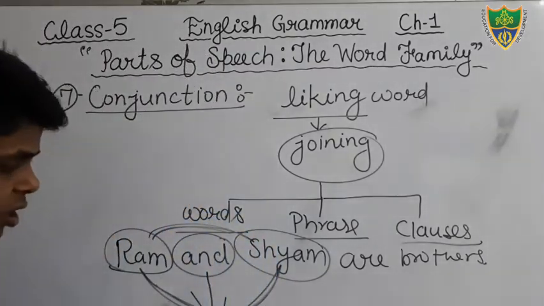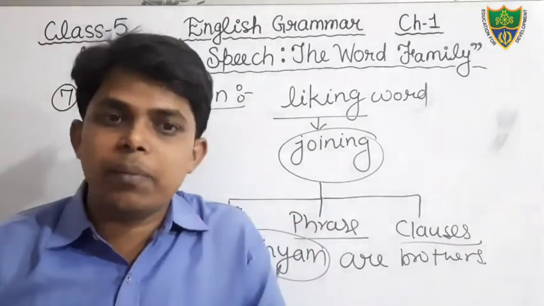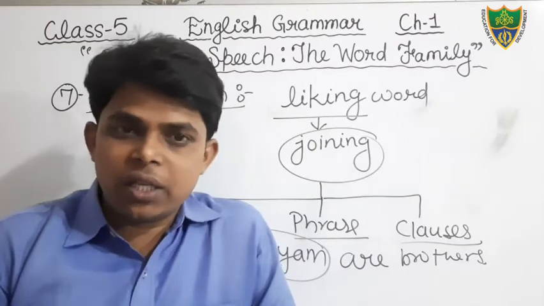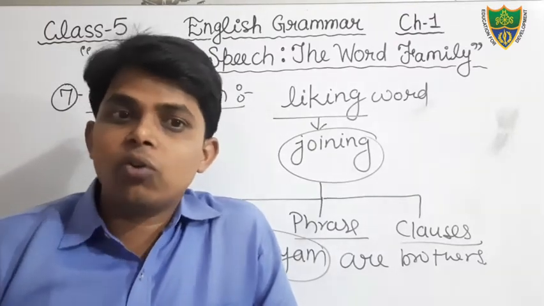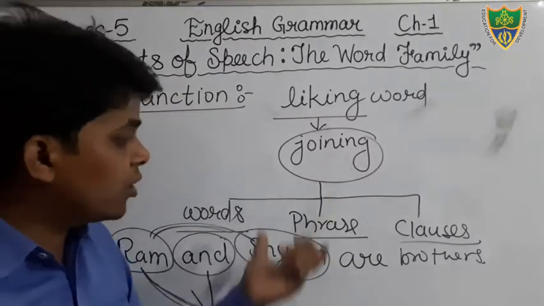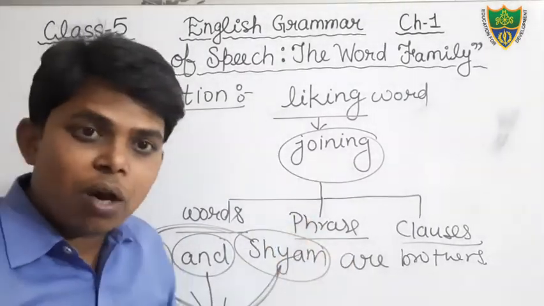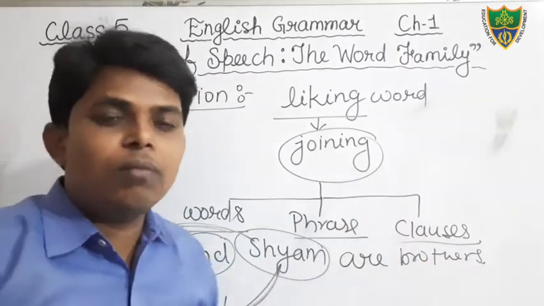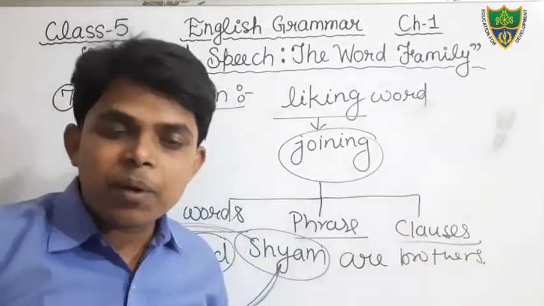Dear students, in this chapter you have to know only basic information and definitions. In the next chapters, you will read in detail: kinds of conjunction, kinds of noun, kinds of pronoun, kinds of adjective, kinds of verb, kinds of adverb, kinds of preposition.